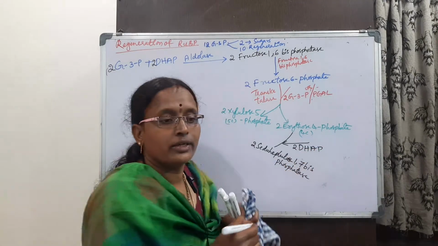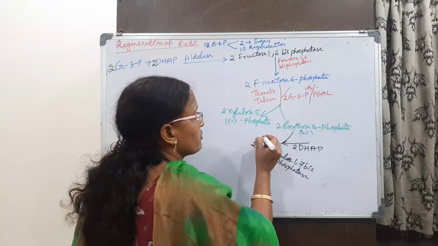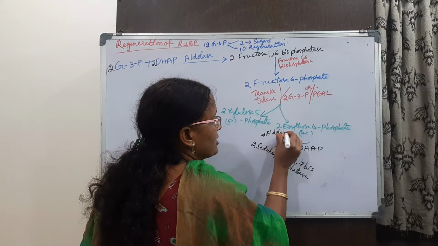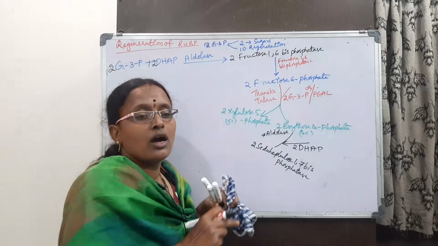For this, it takes the two molecules of dihydroxyacetone phosphate in the presence of aldolase. The enzyme is aldolase. It is again repeated.